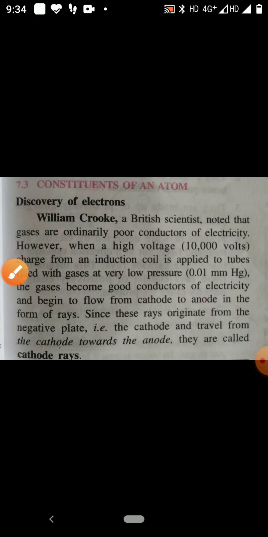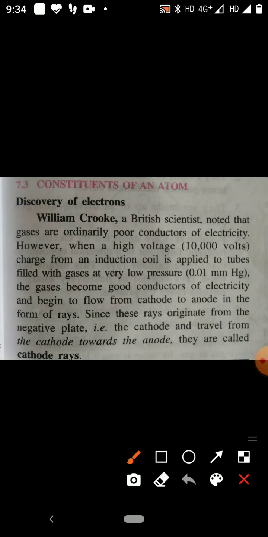After that, one experiment was conducted using an electric discharge tube. There is a 1 meter long tube, the electric discharge tube.